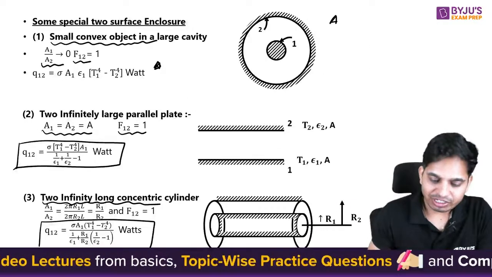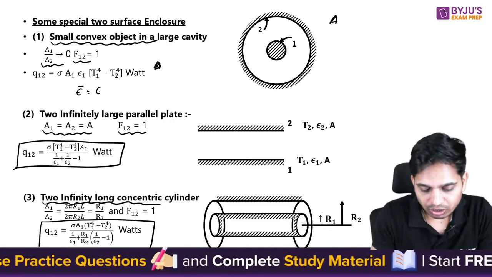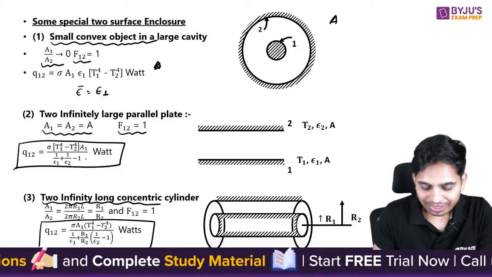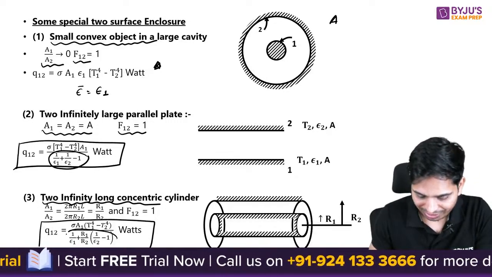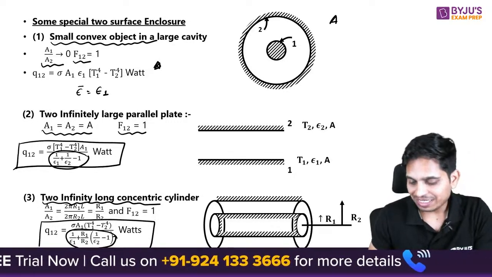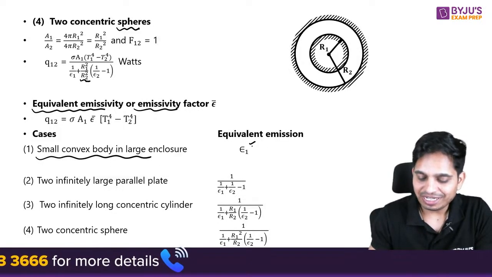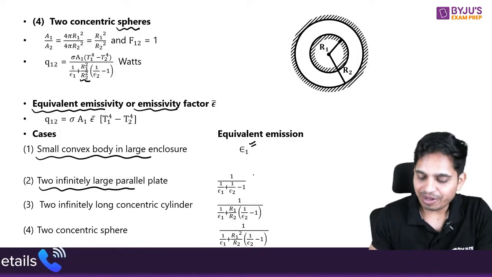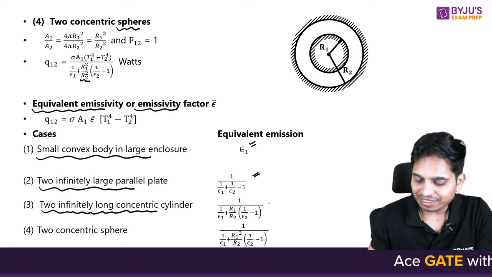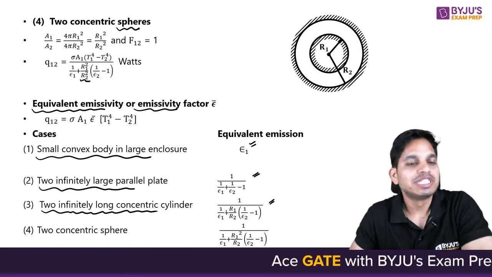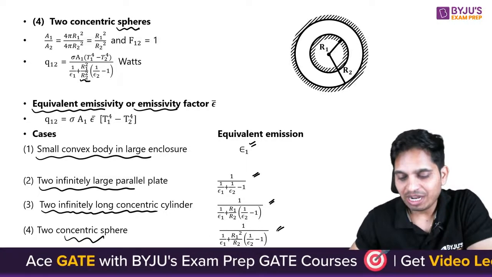So in every case, for example, in this case, your equivalent emissivity is equal to this. In this case, this is your equivalent emissivity. In this case, this is your equivalent emissivity. As you can see here, small convex body in large enclosure, equivalent emissivity. Two infinitely large parallel plates, equivalent emissivity. Two infinitely long concentric cylinders, equivalent emissivity. And then for spheres, equivalent emissivity.